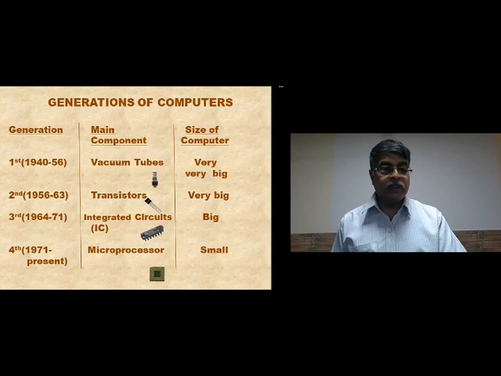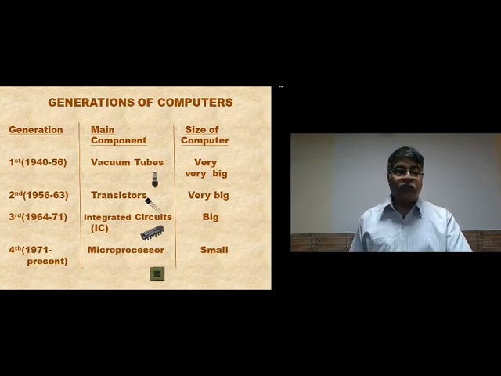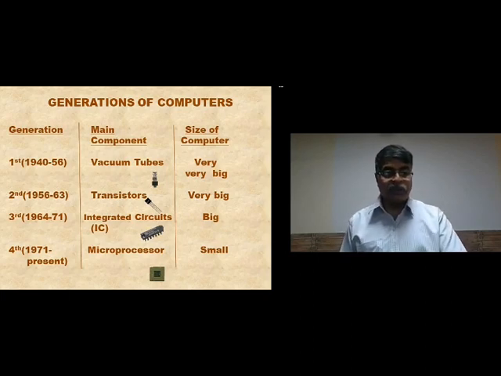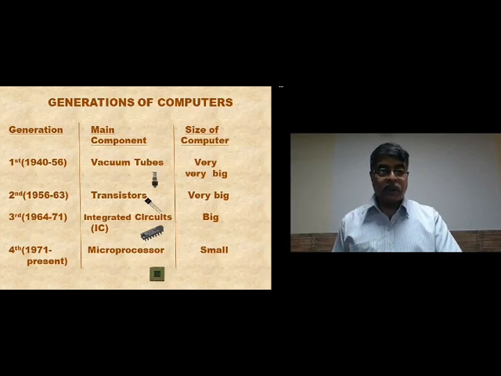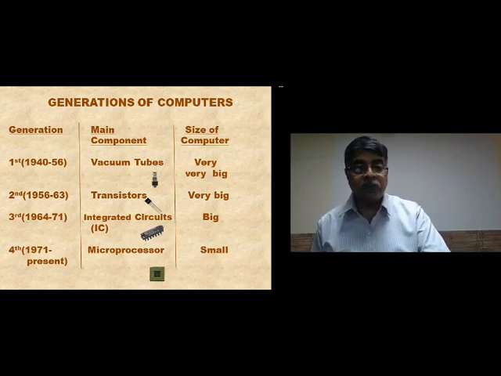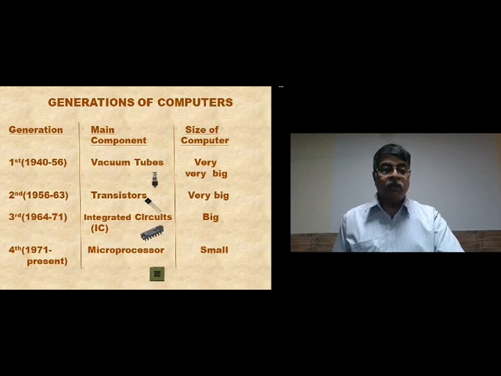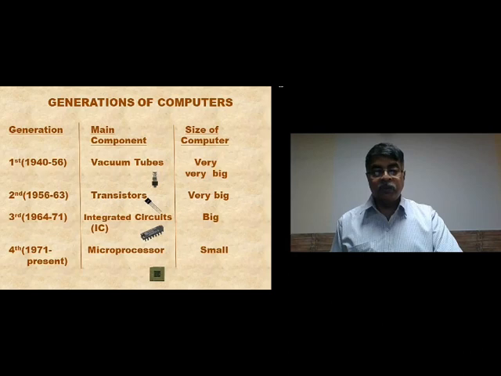And what happened to the size of the computers? The first generation computers were very, very big. Your computer room is now full of 45 computers. Now if the ENIAC was brought here, this entire room may be too small. This large computer room of ours will be too small to hold the ENIAC. The computers in those days were so big. But don't think that because they were big, they were faster. They were very slow, much slower than today's computers in doing calculations.